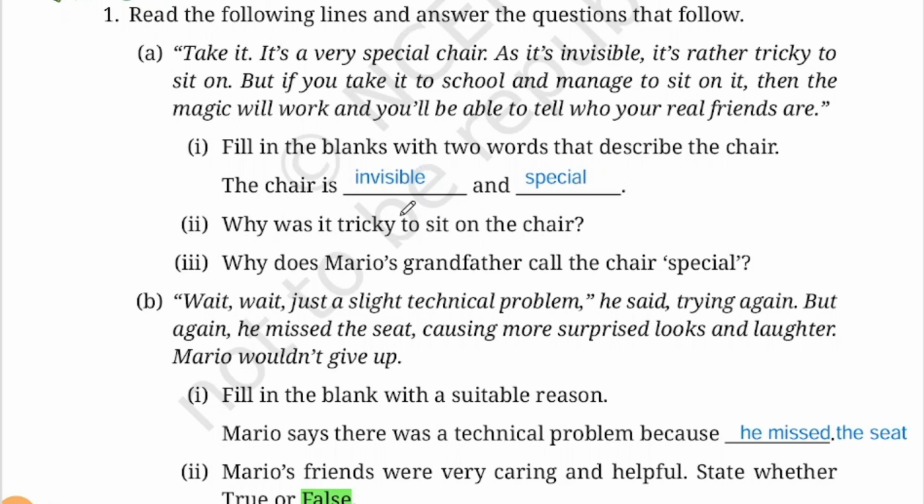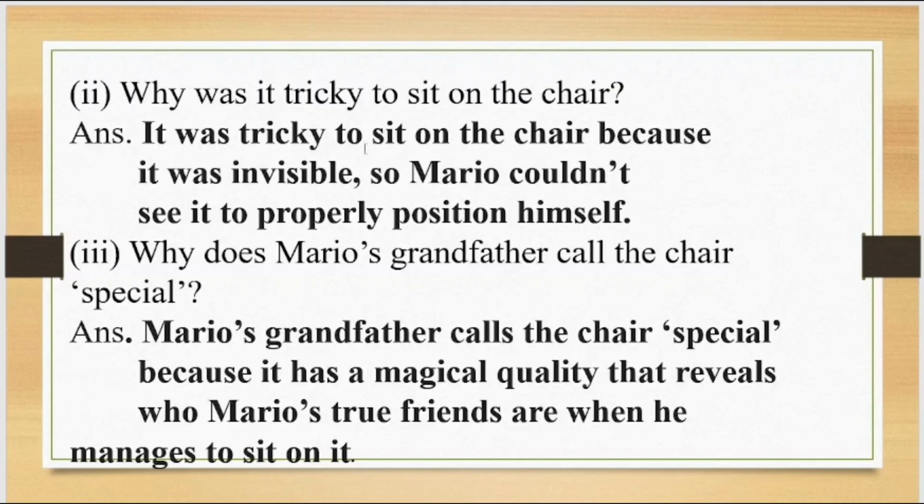Now next is, why was it tricky to sit on the chair? We all know that the chair is invisible, isn't it? So we can write that it was tricky to sit on the chair because it was invisible. So Mario couldn't see it to properly position himself. He was not able to position where to sit. Okay, fine. Next, why does Mario's grandfather call the chair special?